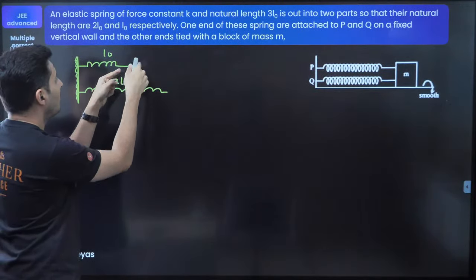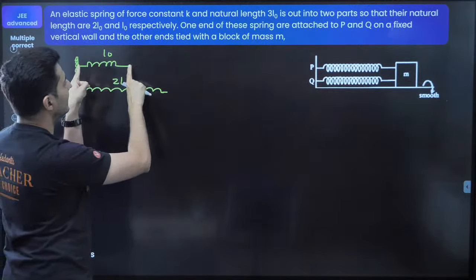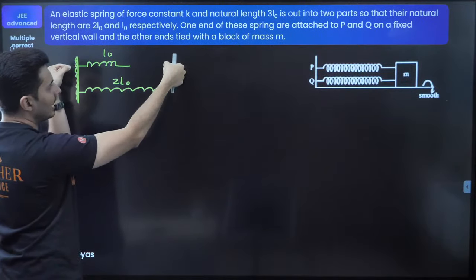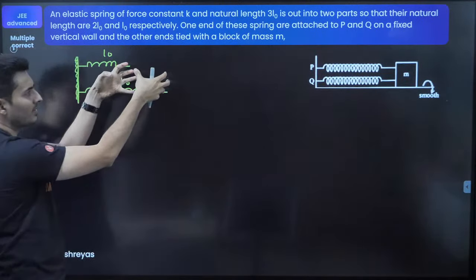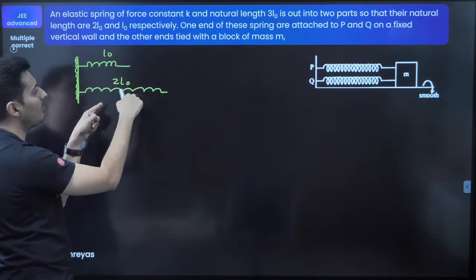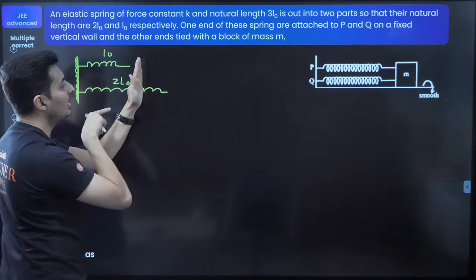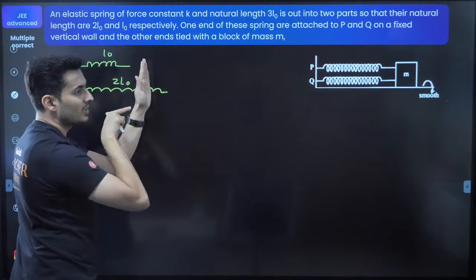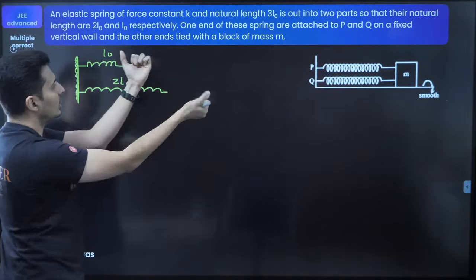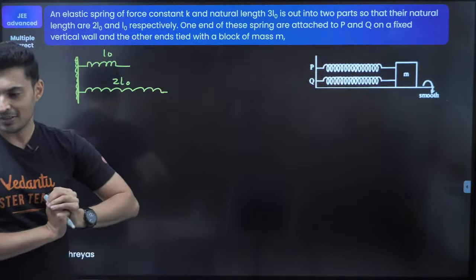So if you pull this spring and connect it to the mass, obviously this spring will get elongated. This upper one, the smaller one, will get elongated and it will try to pull this mass. So as soon as it tries to pull the mass, this longer spring will get compressed and it will apply a force to push it away. So there will be a force that way. This spring on the top will be pulling it. Now do you see there are two forces balancing out each other?